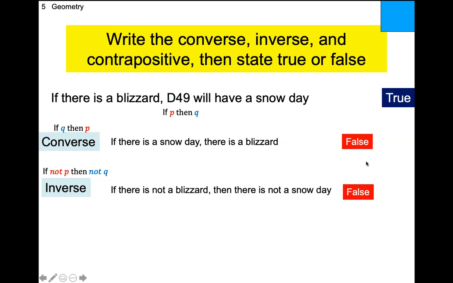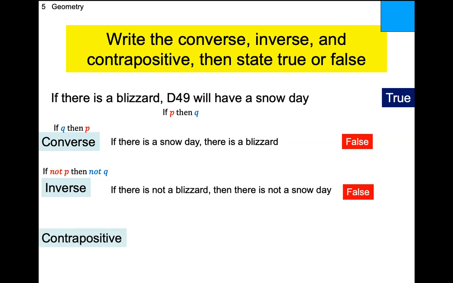I'm going to say it for the 14th time. The converse and the inverse could be true, they could be false. You got to write that sucker out and figure it out logically whether it's true or false. The last one, I don't even need to write it out. I already know that it's true. If you're given a true statement, then the contrapositive is always true. But if it asks you to write the contrapositive, you got to write it.